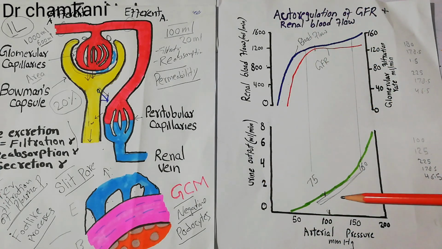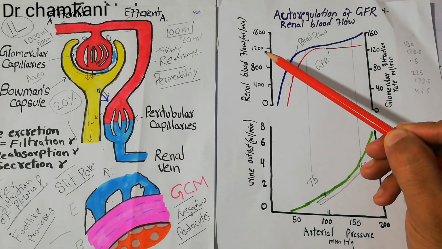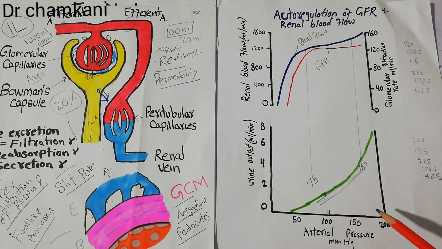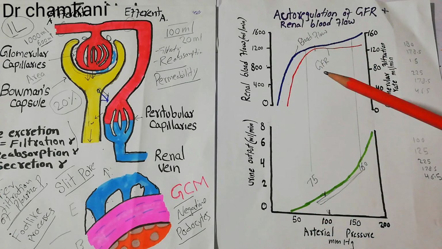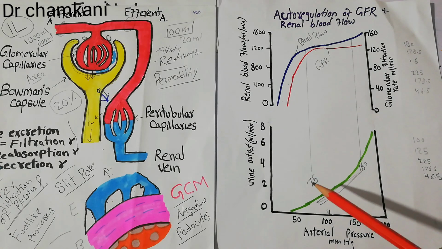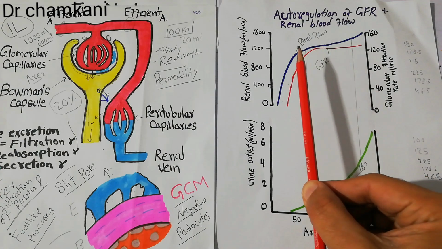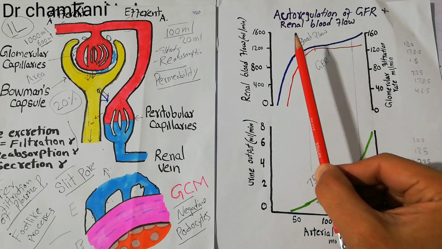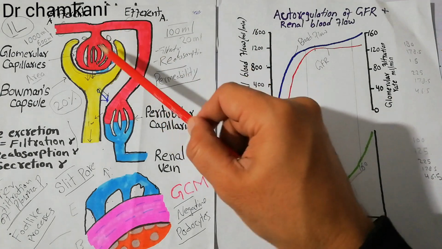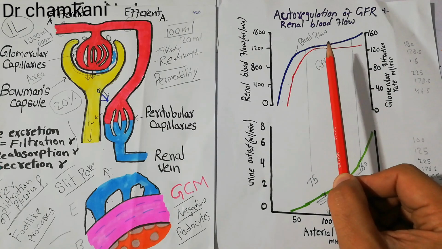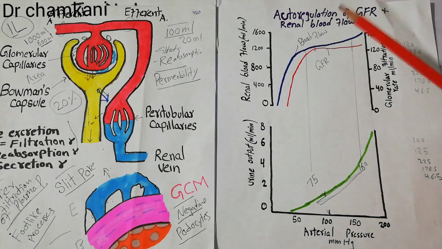We previously discussed that these two values are kept nearly normal despite changes in the arterial pressure. The normal arterial pressure is 100 mm of mercury, the normal GFR is around 120 ml per minute, and the normal blood flow is around 1100 ml per minute. Even if the arterial pressure drops to 75 or increases to 160 mm of mercury, the GFR and the blood flow are kept nearly normal with minimal changes. They are not kept 100% normal, but nearly normal.